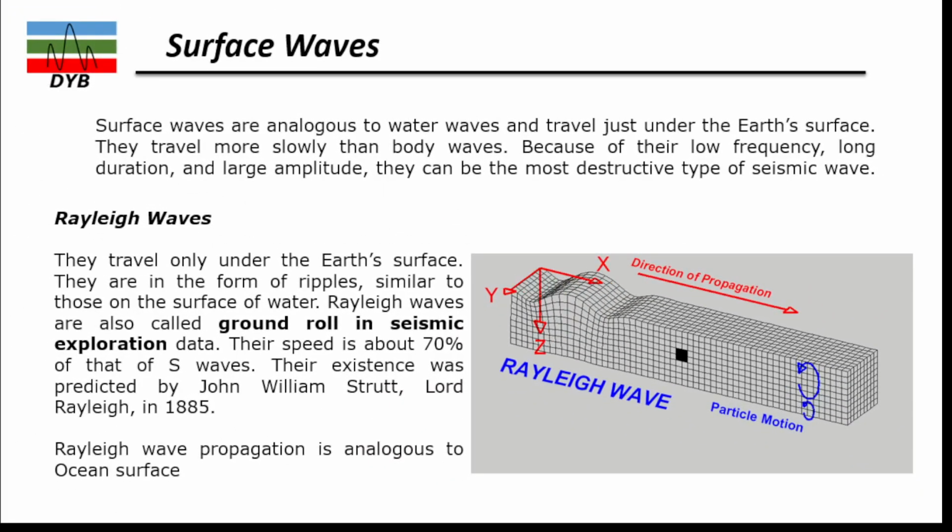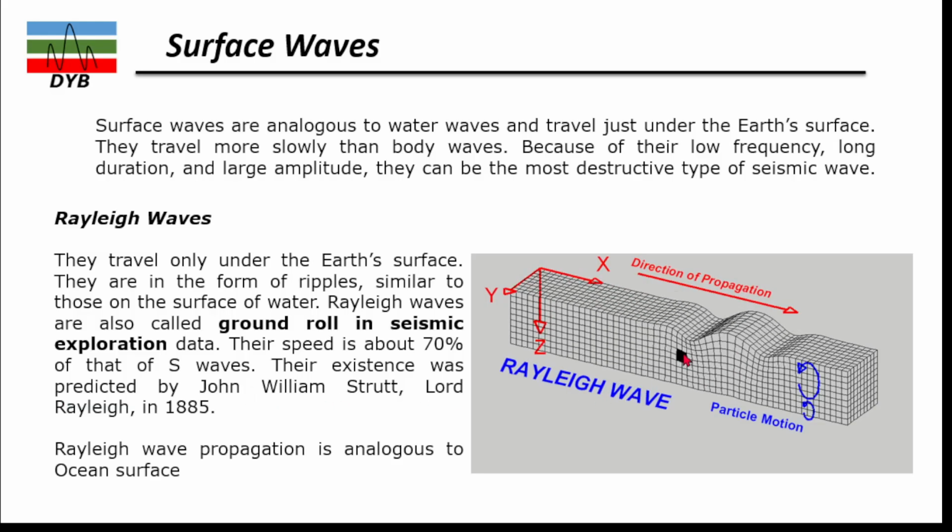Now we move to the surface waves. In surface waves, as we remember from the previous slide, we have divided into Rayleigh waves and Love waves. Rayleigh waves travel only along the ground or the Earth's surface. You can see here, they are in the form of ripples. The Rayleigh waves are also called the ground roll in seismic exploration data, and their speed is about 70% of the S waves. Their existence was predicted by John William Strutt, Lord Rayleigh, in 1885. That's why, based on this person, we name it the Rayleigh wave.